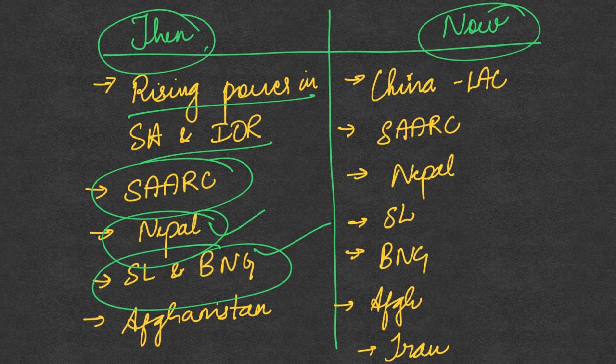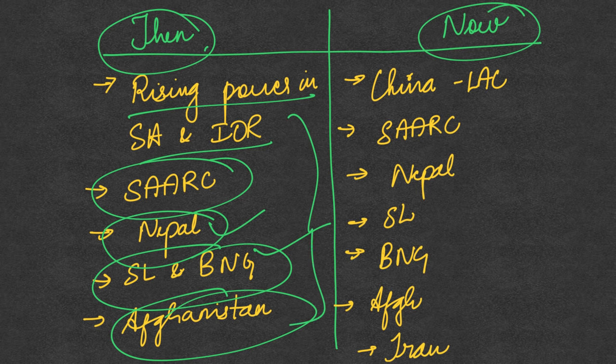Similarly, with Sri Lanka and Bangladesh also, we had very good relations, and a lot of goodwill was there in the relations between these two countries. And the same was with Afghanistan. With Afghanistan, we had invested billions of dollars in aid. And also we were keen to carry out developments in Afghanistan as well. So this was our foreign policy before, the status of India before. So what has happened now?